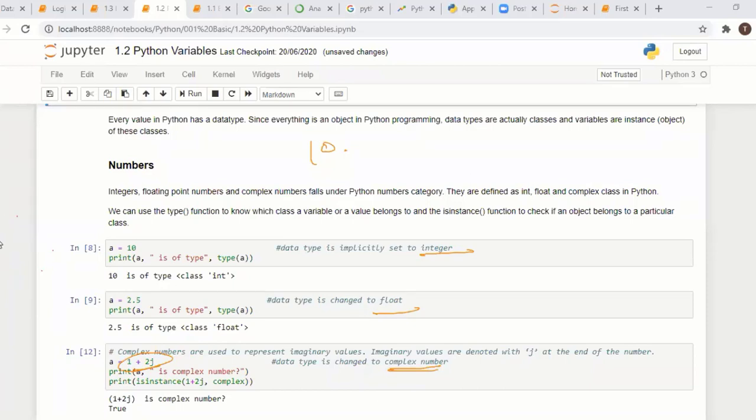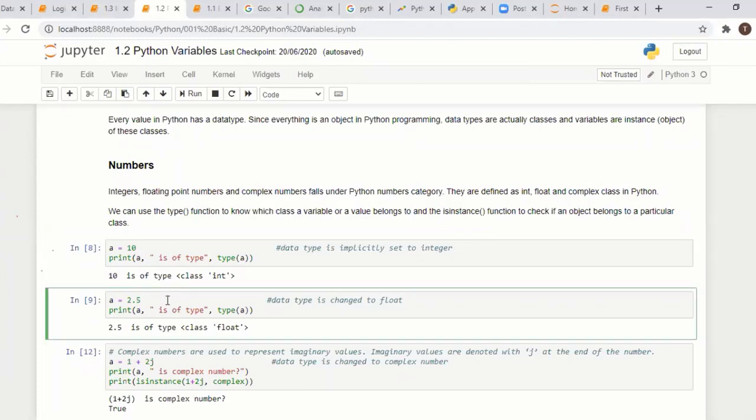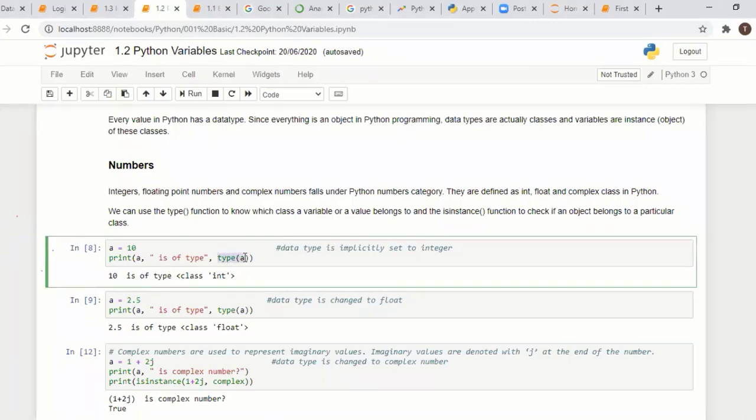In general, the complex number is used only for special purposes, but normally we use integers and floats. You know the difference between integer and float, right? An integer is a whole number, and a float has some digit values after the point. Suppose here we have a variable name a equal to 10. What type of variable is a? a is an integer because it has 10. The same a equal to 2.5 is a float. Okay, how to see the type? You can use type of a.